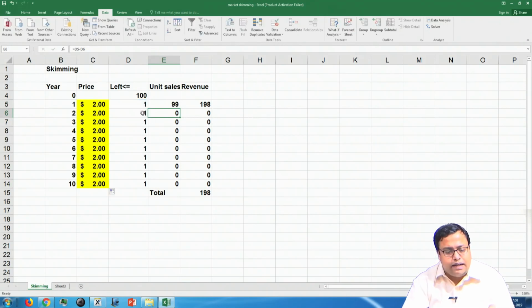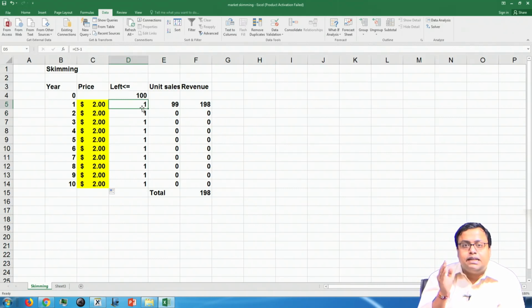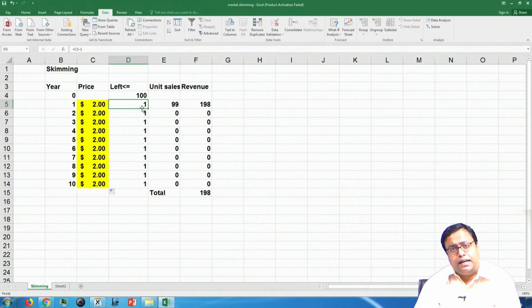So, what did I write here? This many persons are left means that this many persons have willingness to pay lower than this value. How many persons have willingness to pay up to this value? That is the number that I am getting as 1.